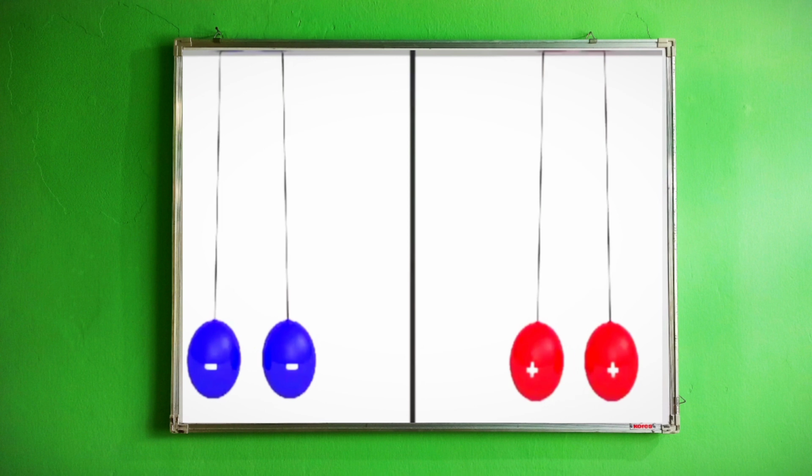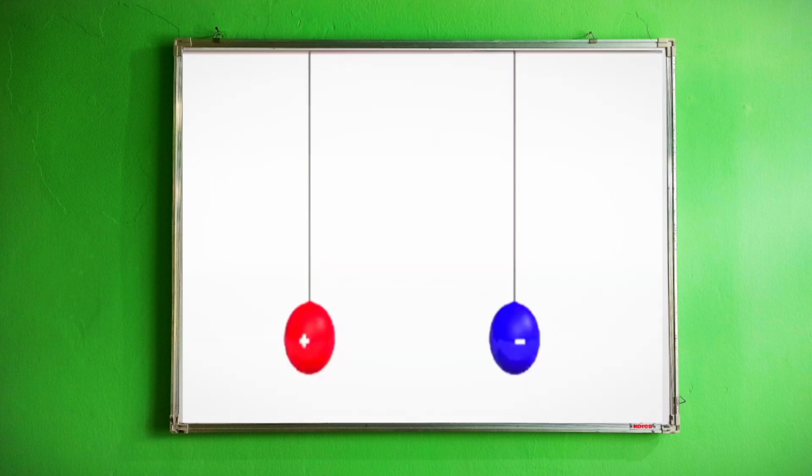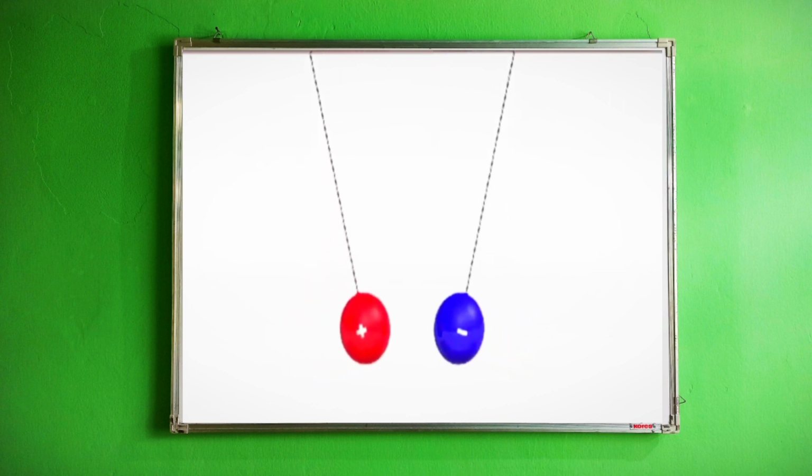Take this particular example where on the left hand side there is a negative charge and on the right hand side there are two positive charges. When you keep them close to each other, they tend to move away from each other, that is, they are repelling each other. And then take this example where you have a negative charge and a positive charge. When you try to keep them at a particular distance, they tend to attract each other.